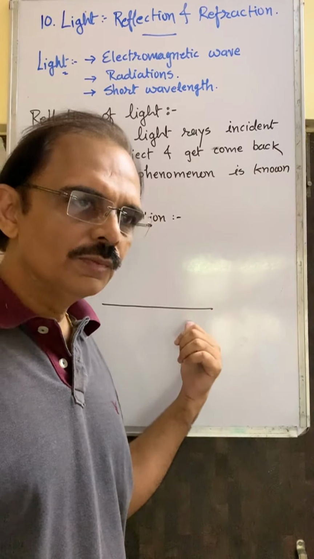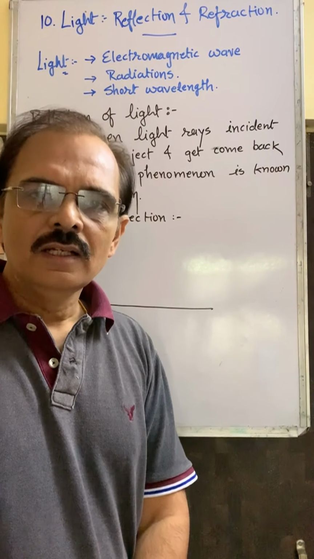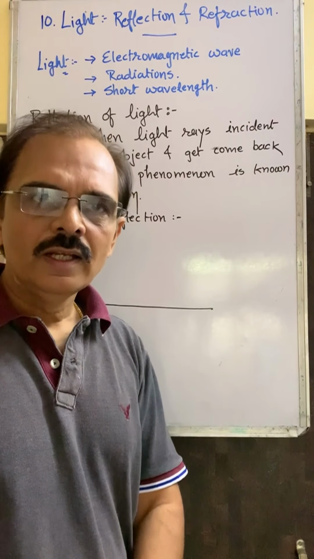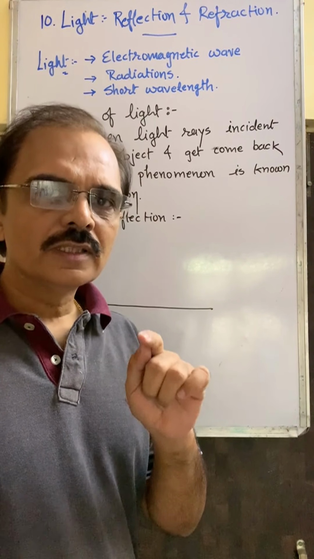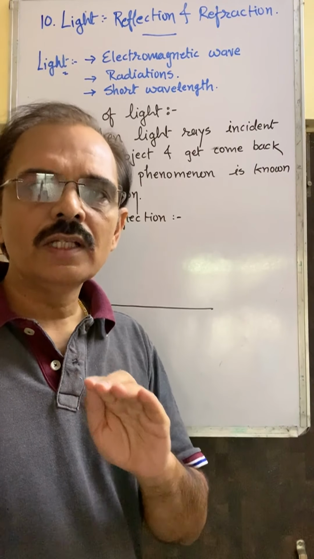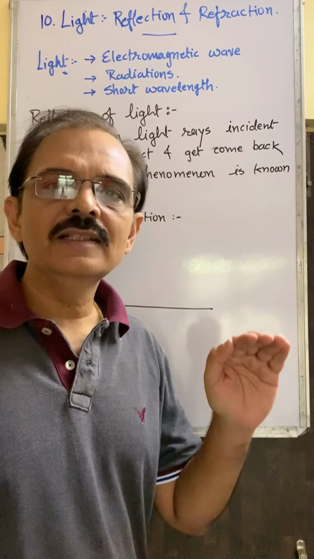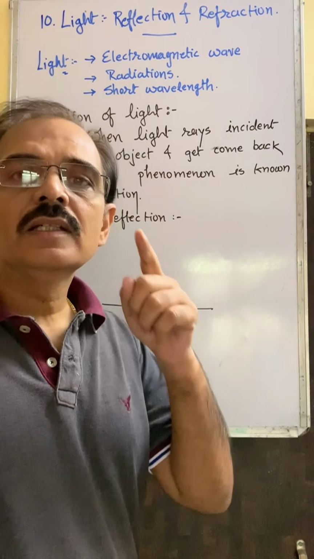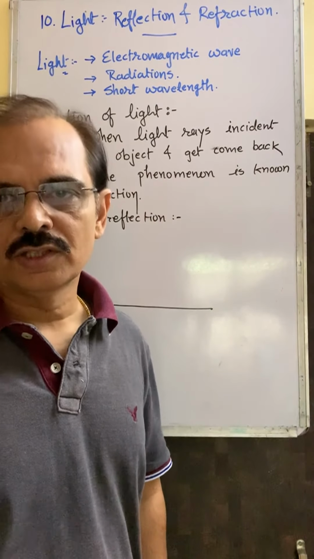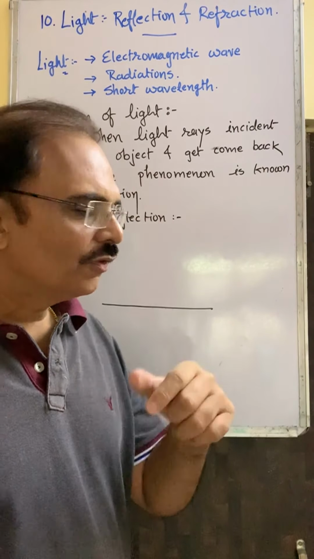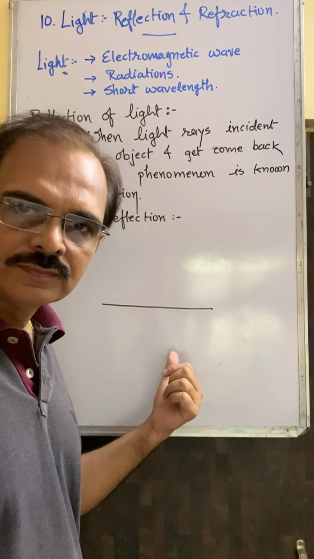If the surface is smooth, then there must be regular reflection. According to the definition, if there is regular reflection, a human being cannot see the object. Here we can see the board. That means there must be irregular reflection. That means the board is not smooth, the board is rough, and that's why I can write on the board.